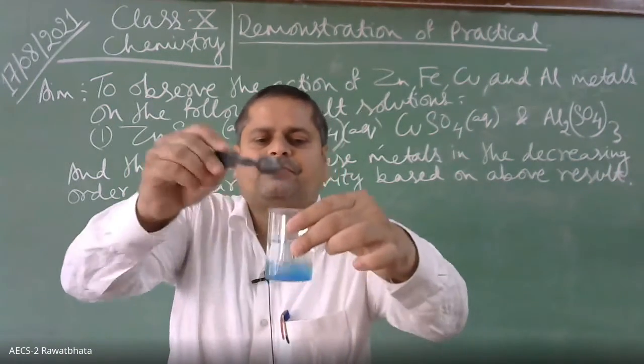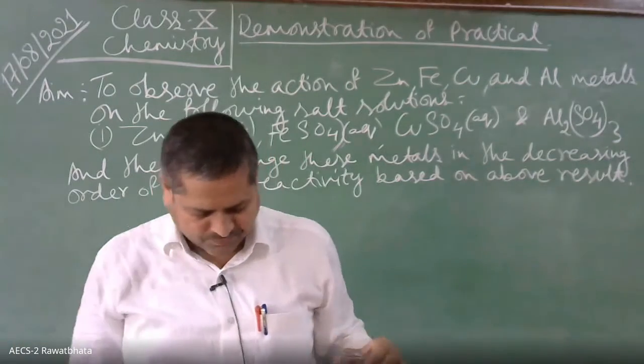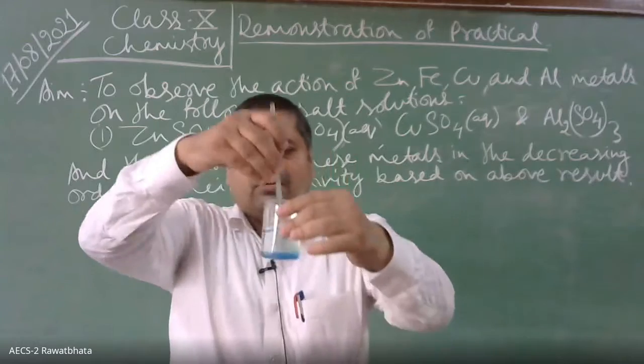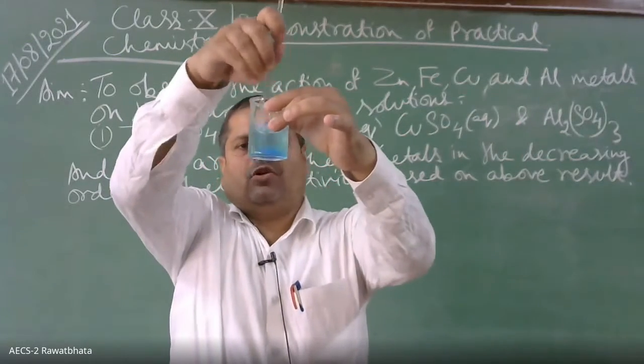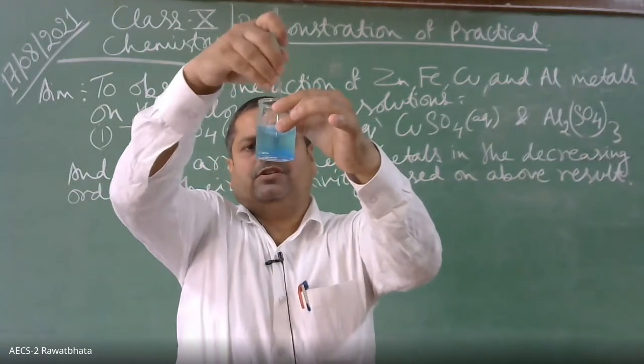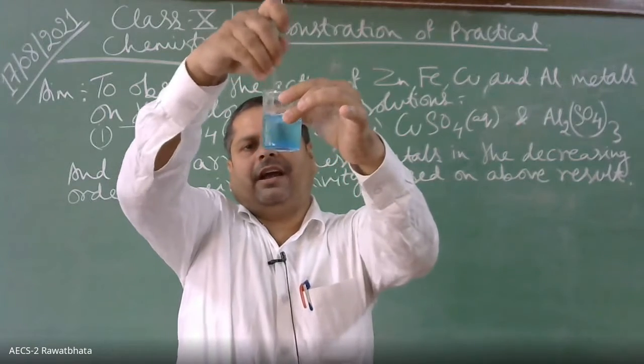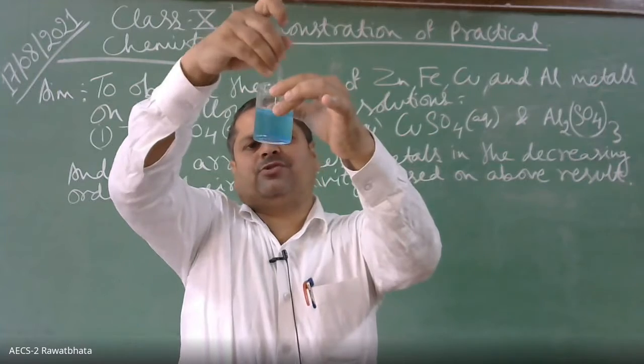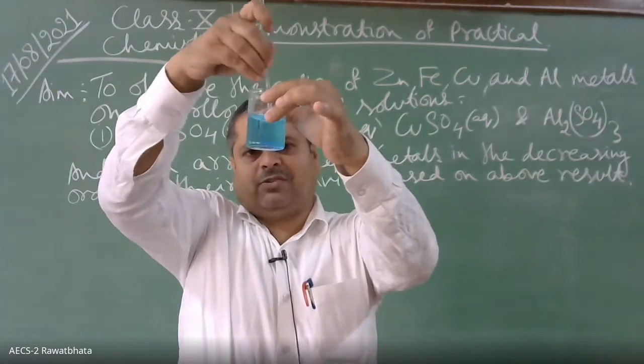Copper sulfate crystals are added in water and we get a blue color copper sulfate aqueous solution. Okay?